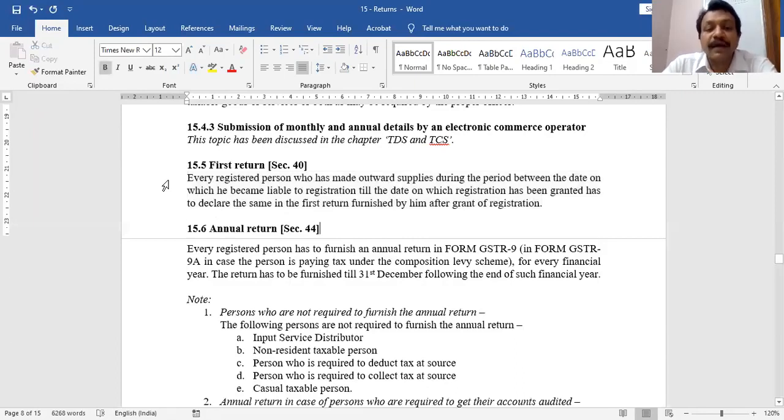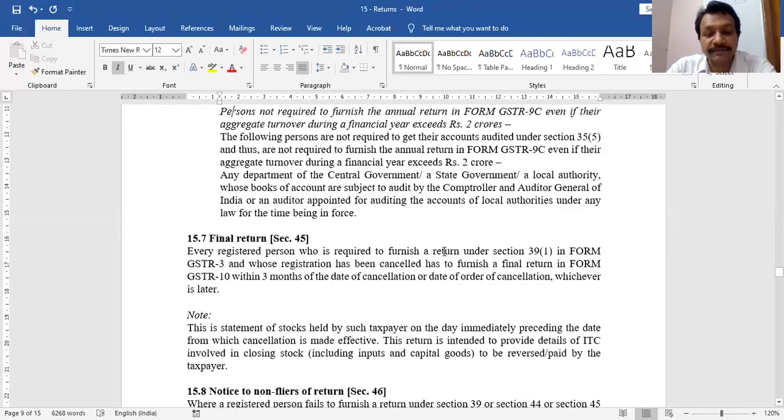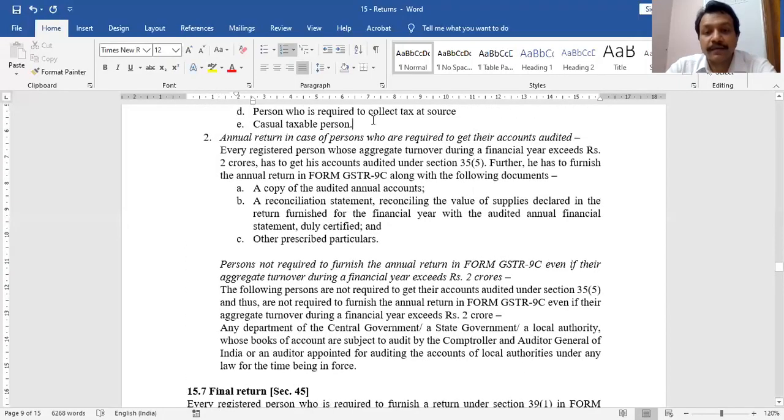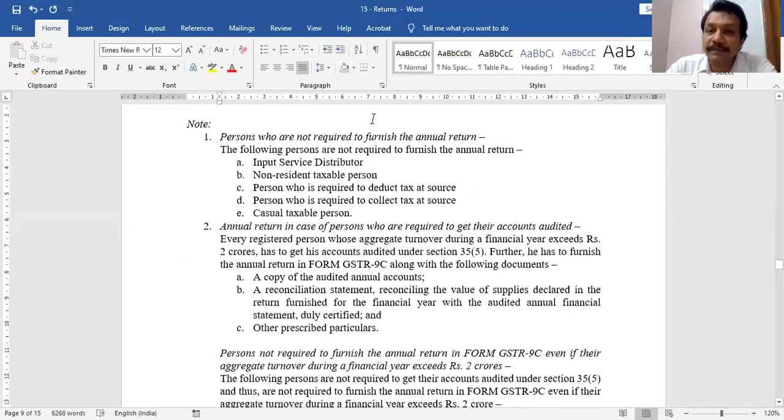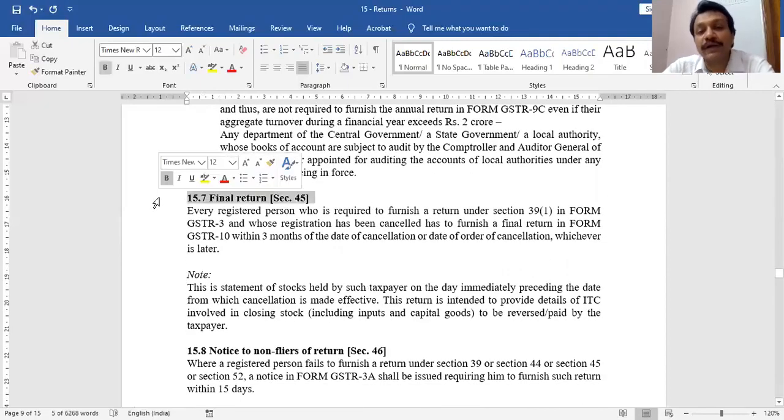Annual return, section 44, we have covered. In section 44 there are 4 forms: GSTR 9, 9A, 9B and 9C. 9B is not yet applicable in India, but we have 9C. Then we have covered final return, section 45. Those people who are required to furnish their return under section 39, but whose registration has been cancelled, have to furnish the final return under section 45.